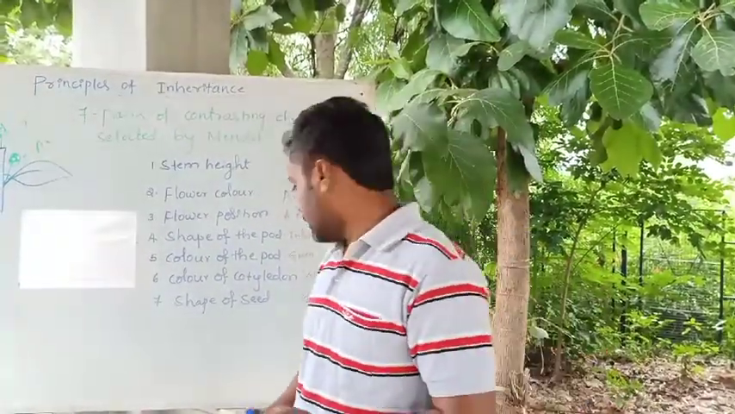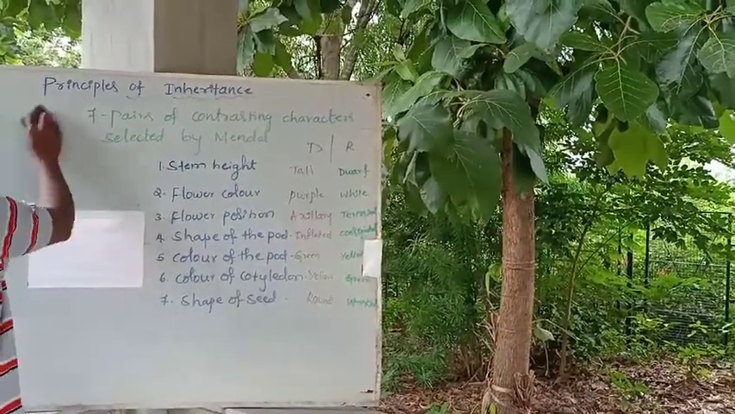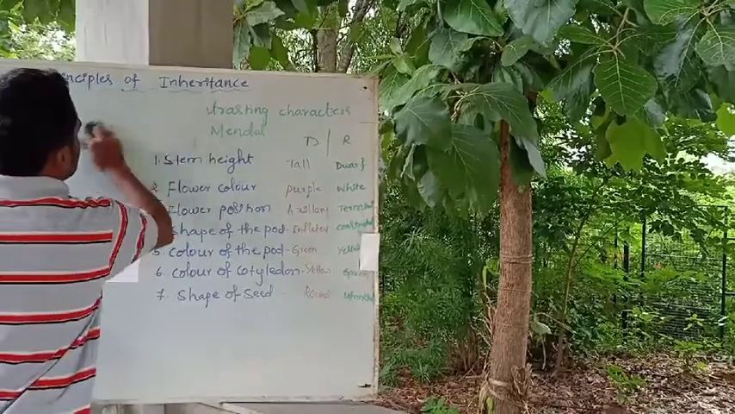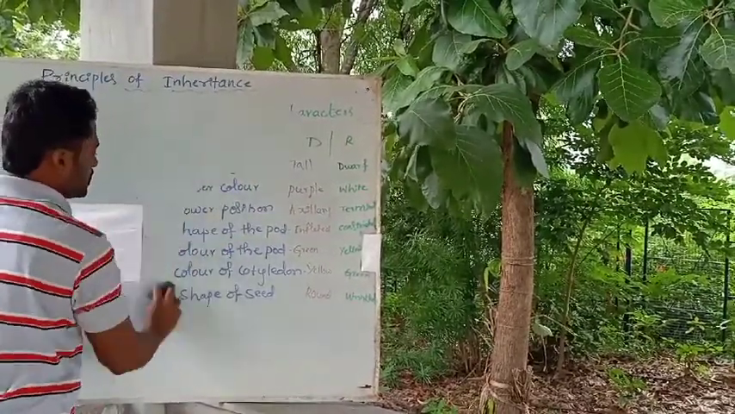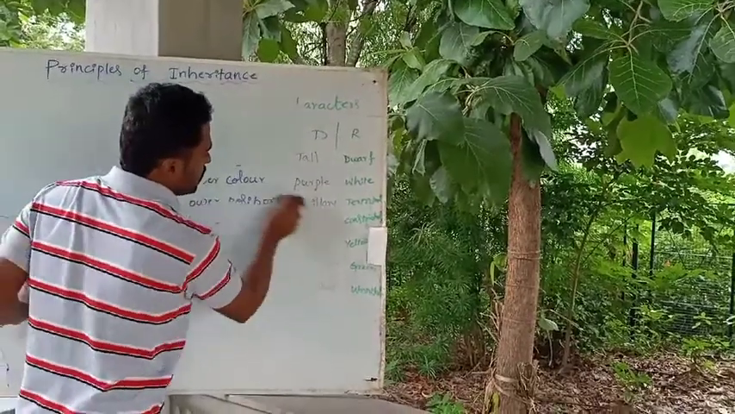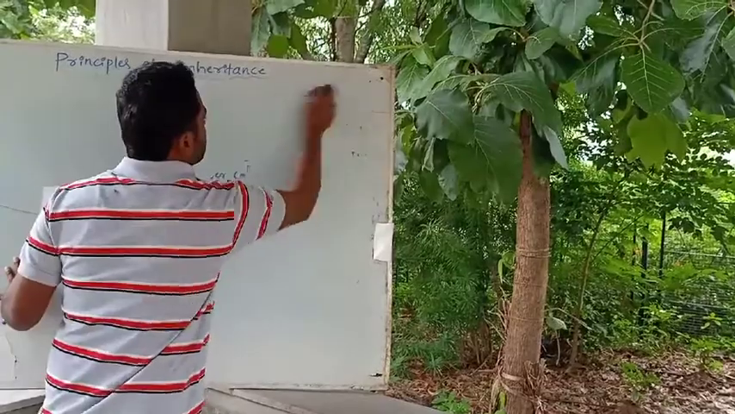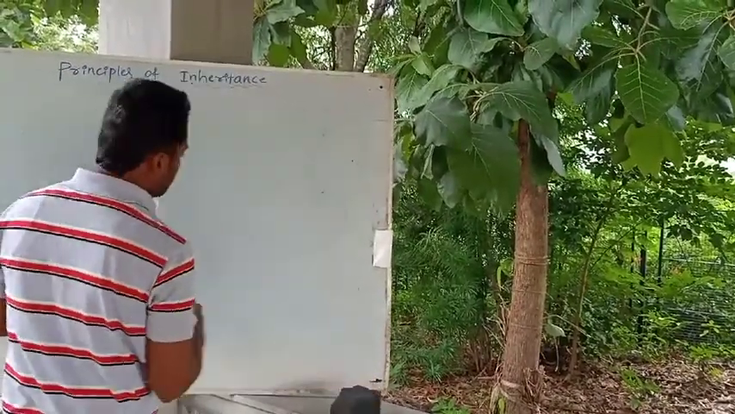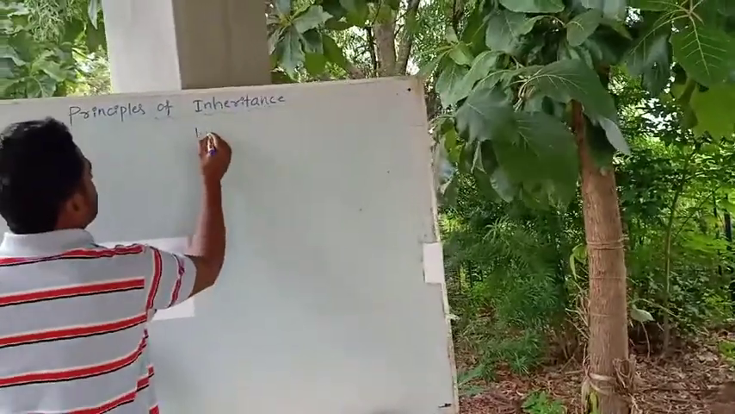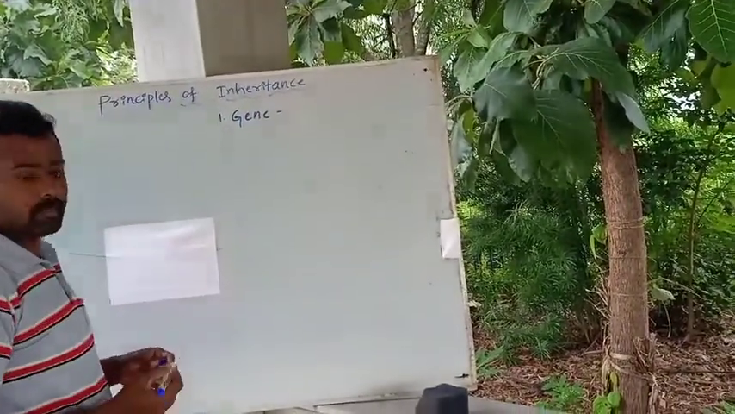Okay, and the next concept is about what are the terms we frequently use in genetics. It means the terminologies, the terms used in genetics, are the terminologies for genetics. Okay, so that I am going to explain now, the terms used in genetics frequently. The first one is gene.